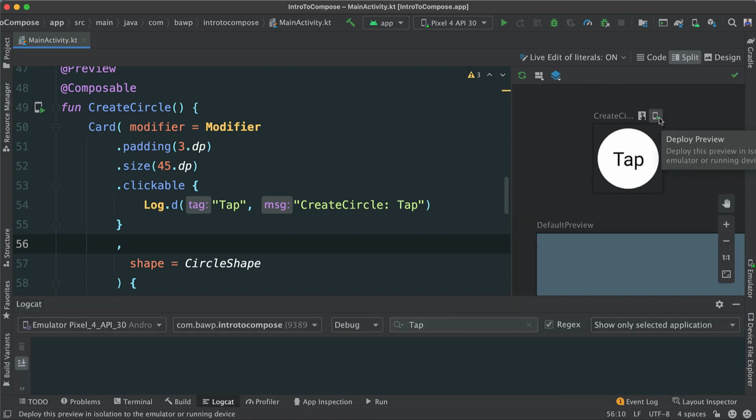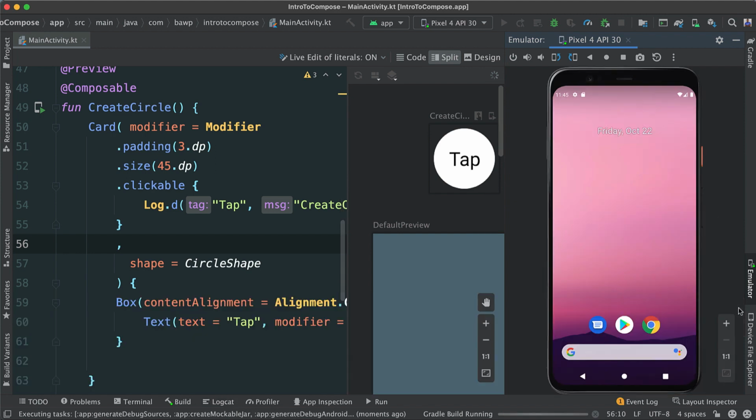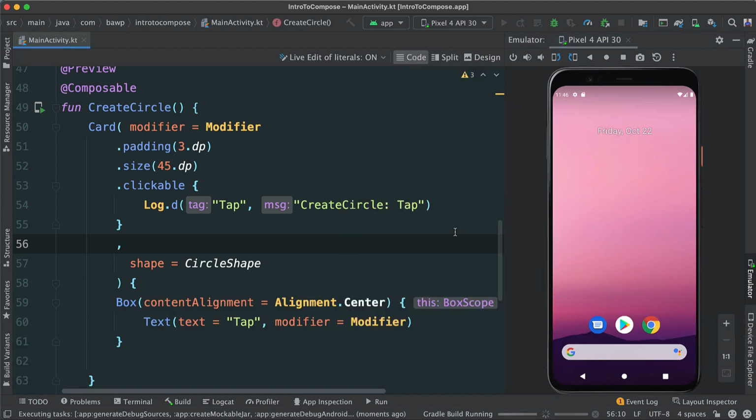We can also deploy this specific preview here onto device by clicking this button there. So right, click there actually. Let's look at our emulator and we should see, hopefully soon, something. Let's go ahead and just go to code so we can save some space.